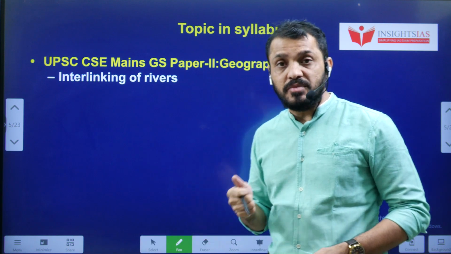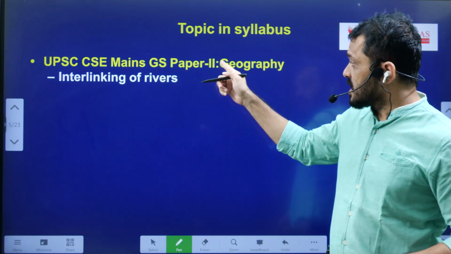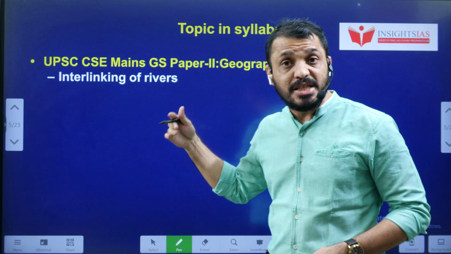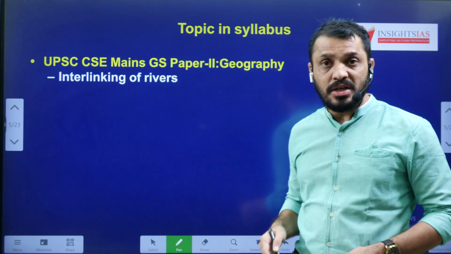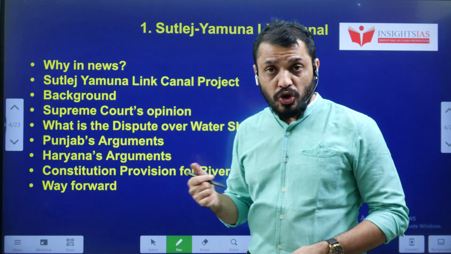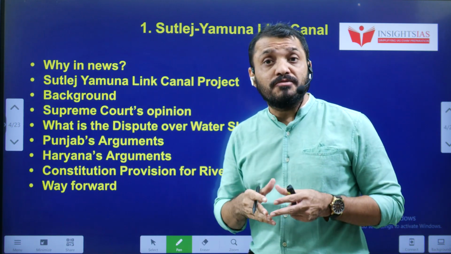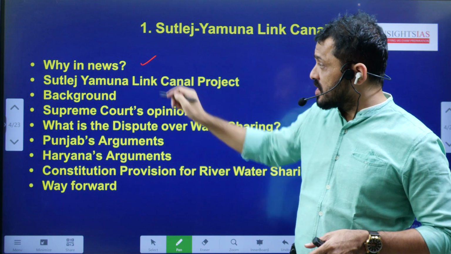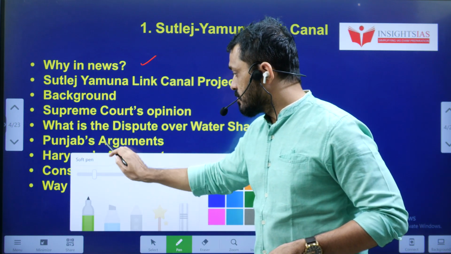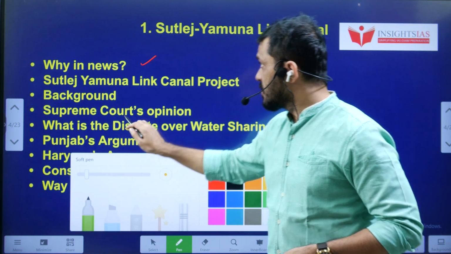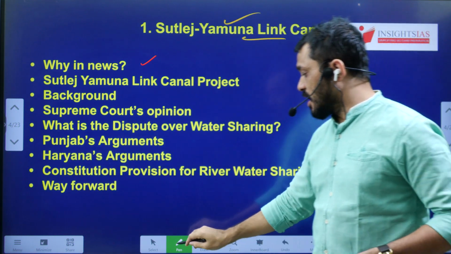Regarding the syllabus mapping, this particular topic is related to GS paper 2, geography as well as polity, regarding the federal issues and interlinking of rivers. Now, video components. In this particular video, we are going to discuss why this is in the news. Okay, this is about the Sutlej Yamuna Link Canal, why it is in news.